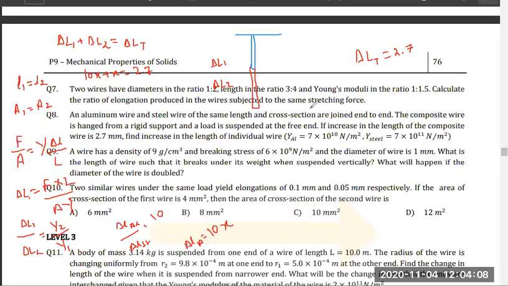Right? Yes or no? Tell me, everyone. Yes or no? Easy?